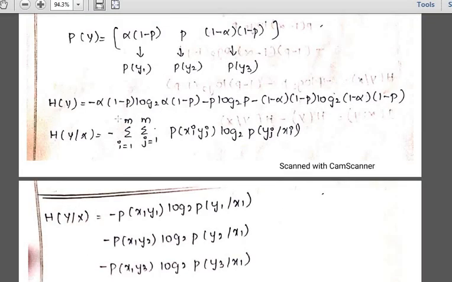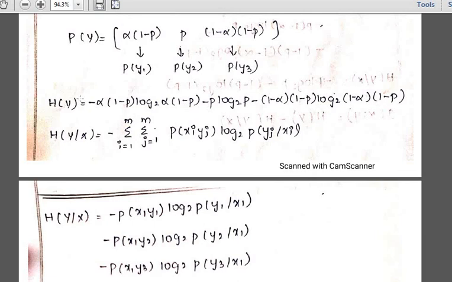Very first value what I am having here, alpha into 1 minus p. So substitute in that equation. So minus alpha into 1 minus p log 2 of alpha into 1 minus p, minus second part p into log 2 of p, minus 1 minus alpha into 1 minus p into log 2 of 1 minus alpha into 1 minus p. Okay, this is how you are going to find out your entropy formula.